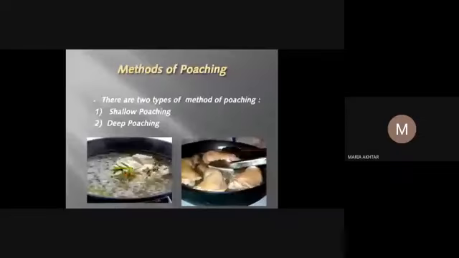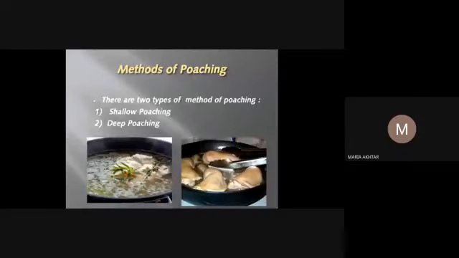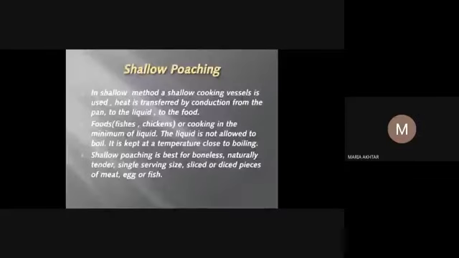There are two types of methods of poaching, shallow poaching and deep poaching. The next slide is shallow poaching. In the shallow poaching method, a shallow cooking vessel is used. The heat is transferred by conduction from the pan to the liquid to the food. Foods such as fish or chicken are cooked in a minimum of liquid. The liquid is not allowed to boil.